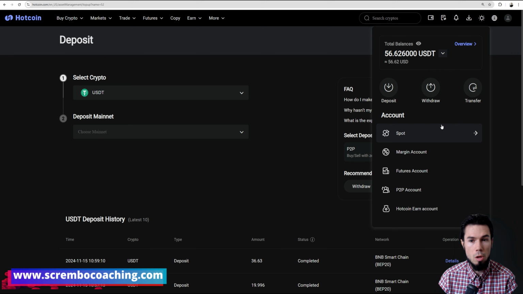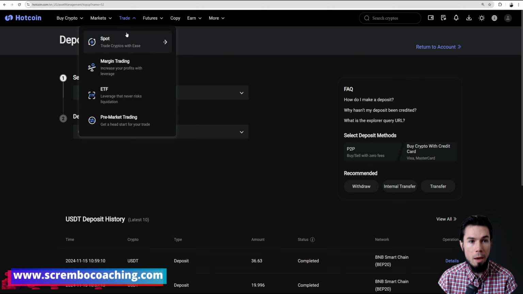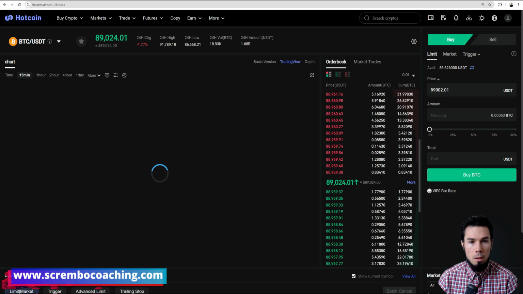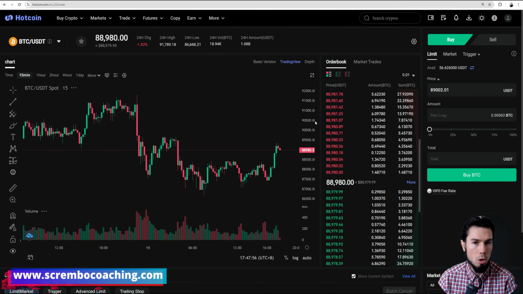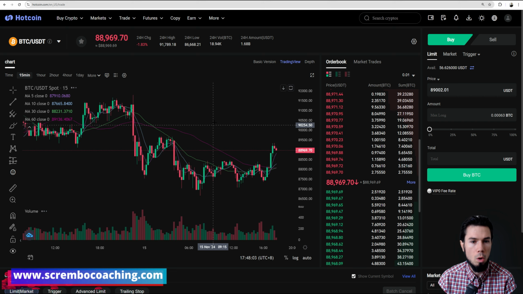And let's get to the spot trading tab. How do we exchange? How do we buy crypto? On the top left corner, you have the trade tab, and that's where it says spot. This is the place where you can exchange crypto with ease. You're going to have a dashboard introduction which looks like this, fellas. It's quite simple and straightforward. We're just waiting for this one to load up.